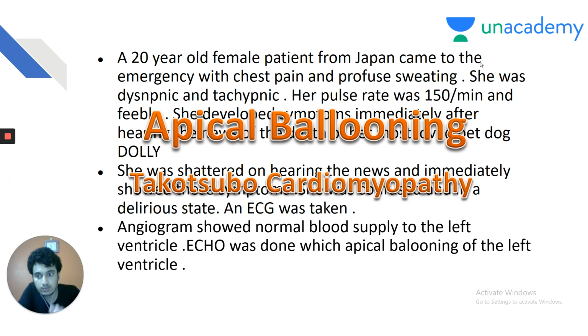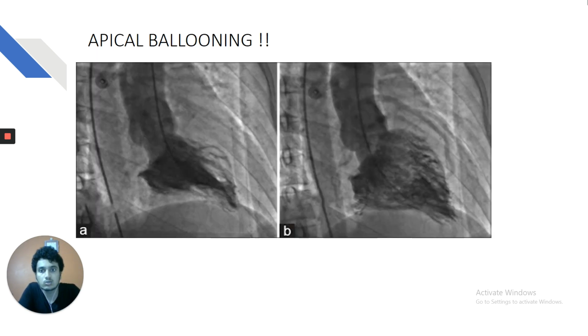Takotsubo cardiomyopathy. This is a very, very important and crucial question, my dear friends. It is seen in young females after an emotional trigger, a stress-induced cardiomyopathy, which characteristically shows apical ballooning on the echocardiogram. This is the apical ballooning where the apex of the left ventricle is ballooned out, and they show the symptoms of left ventricular failure or myocardial infarction. The ECG itself shows non-specific ST and T wave changes, ST elevation with T wave inversions, but angiogram is a must. Echocardiogram will diagnose Takotsubo cardiomyopathy. Angiogram will rule out MI, thereby giving us the idea of Takotsubo cardiomyopathy.